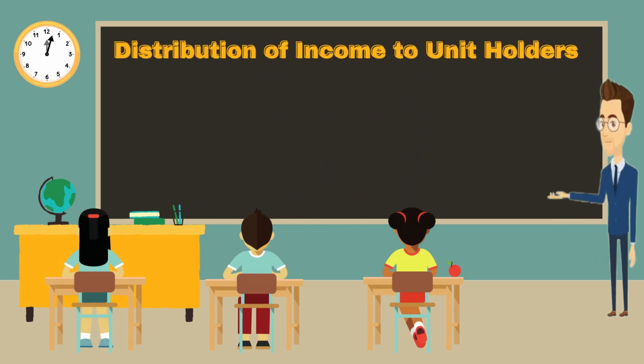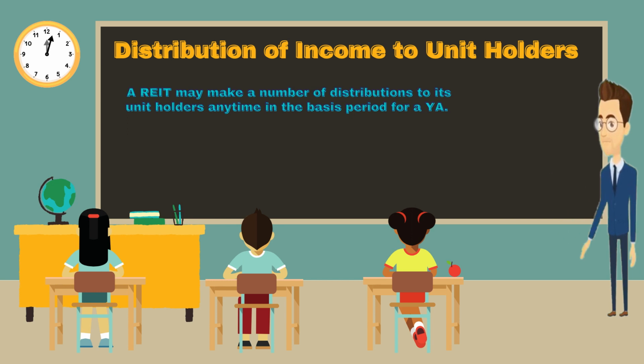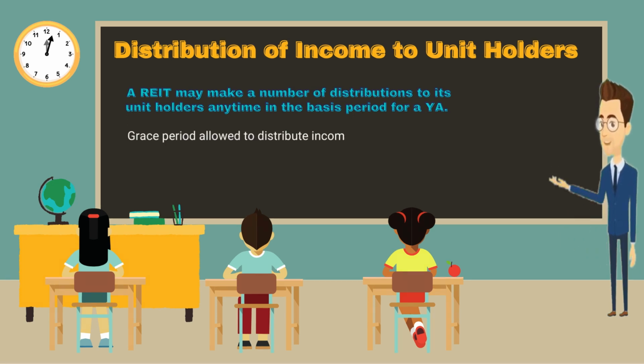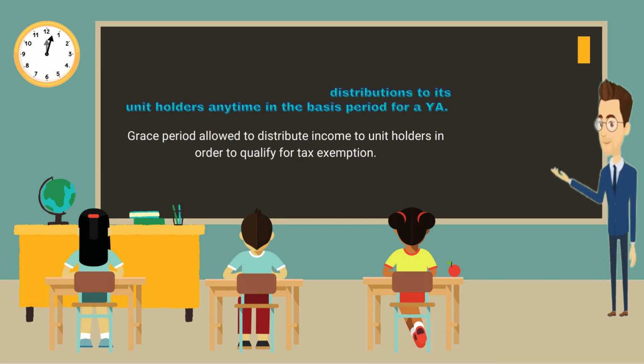Distribution of income to unit holders. A REIT may make a number of distributions to its unit holders any time in the basis period for a year of assessment. A grace period of 2 months from the closing of its account is allowed so as to distribute income to unit holders in order to qualify for tax exemption.